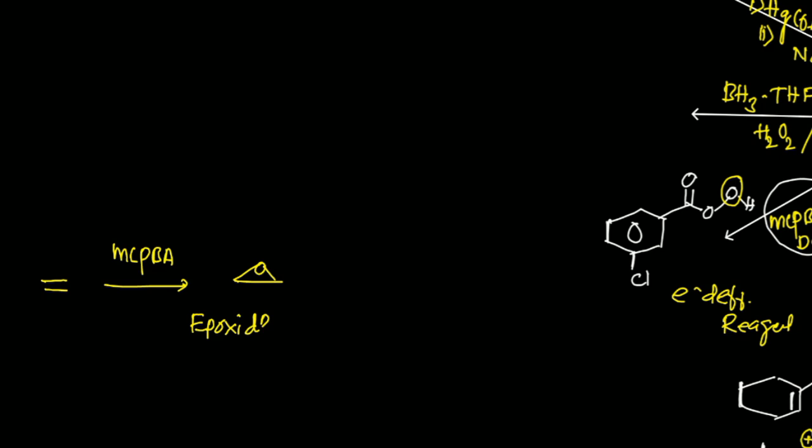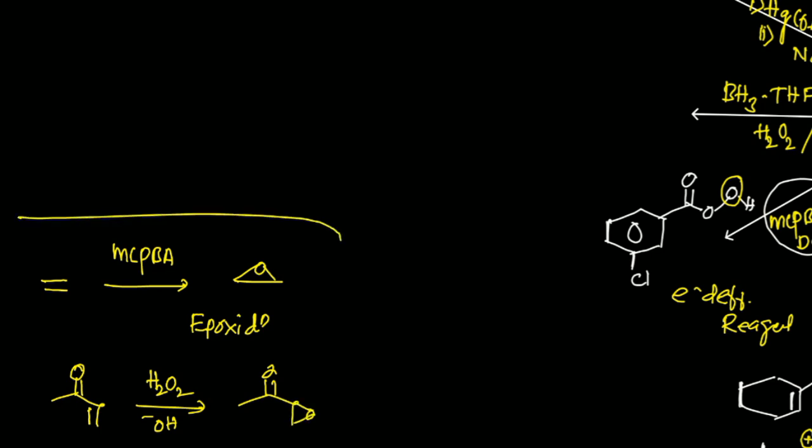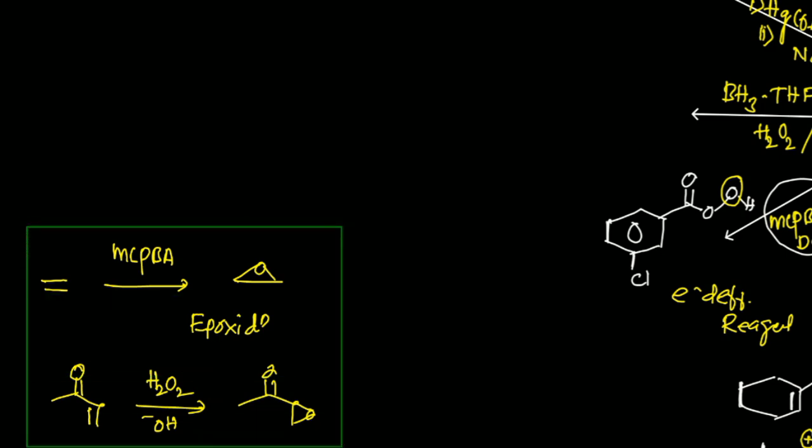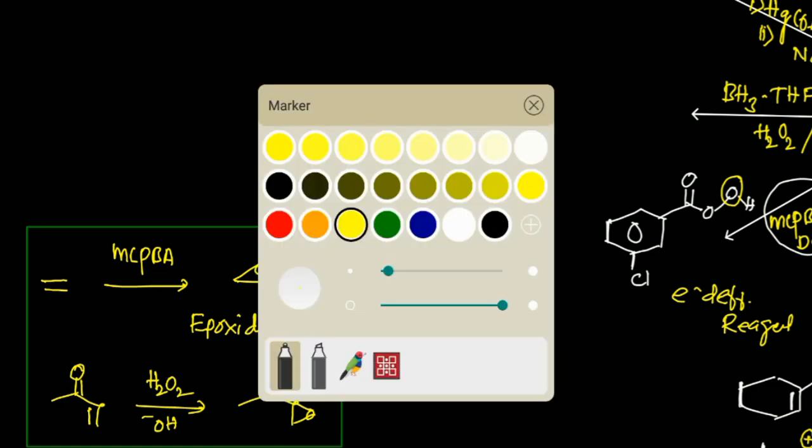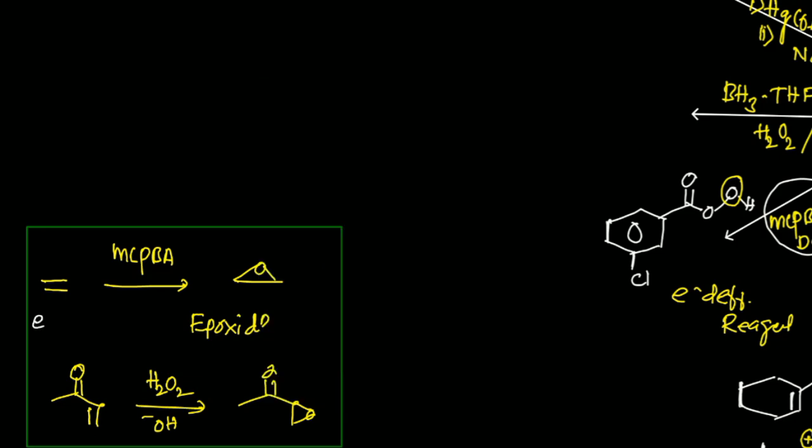So suppose I have this conjugated alkene and I want to do the epoxidation, then I will prefer the nucleophilic reagent. And what will the product be? This one. So these two are very interesting reactions, particularly in the field of epoxidation. First reaction for electron rich alkene, second reaction for electron deficient. So you can also mention here, this is electron rich, this is electron deficient, this is electron deficient, and this is electron rich.